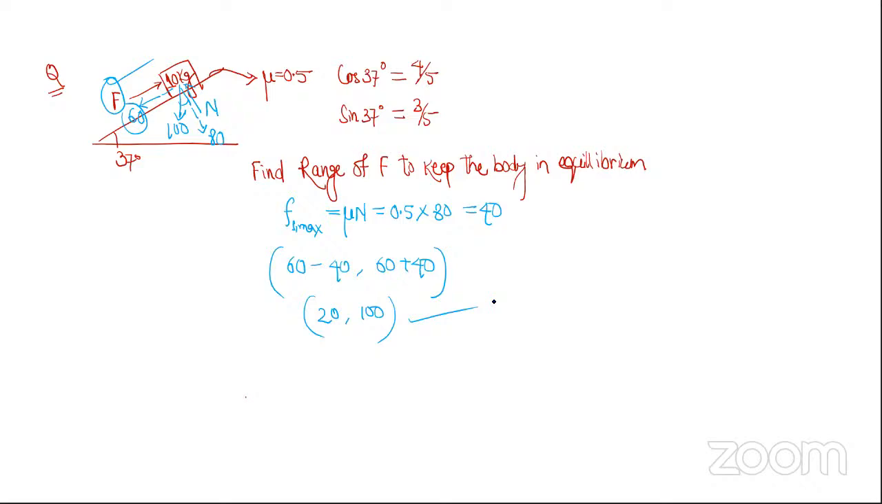And chalo, if you have understood this, let's solve the next question. This is F. This is 4 kg. This mu is 0.5, let's say. Find the range of F so that the body remains in equilibrium.